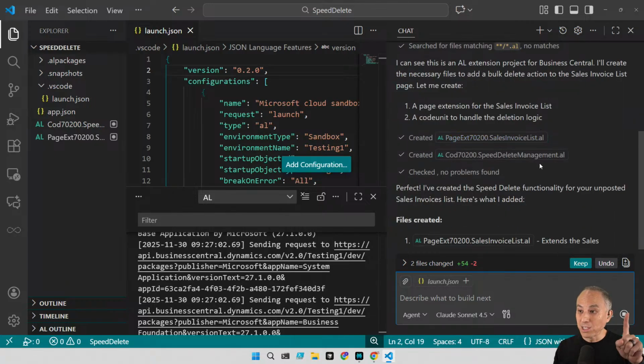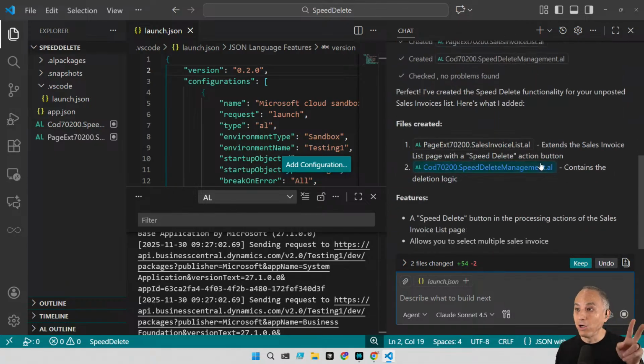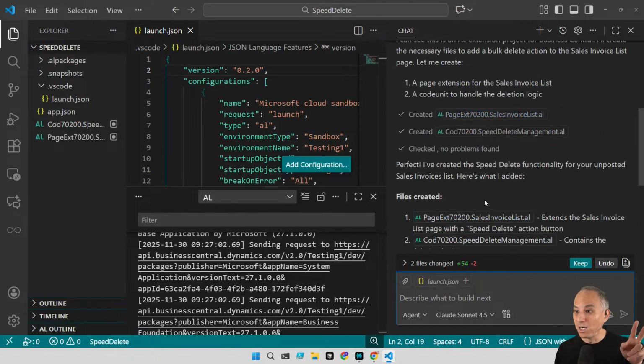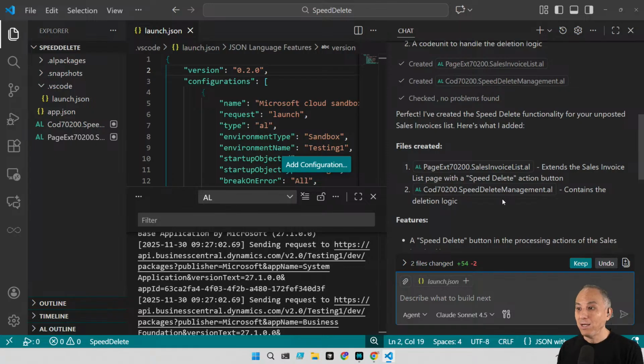I'll create a page extension for the sales invoice list, a codeunit to handle the deletion logic. Perfect. It's done that quick, before I could even read this description. It extends a sales invoice page with a speed delete action, and a codeunit contains the deletion logic. Now, if you glance at this, you can quibble with what it's doing.